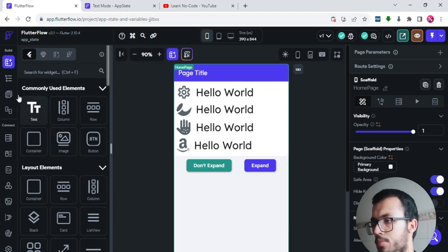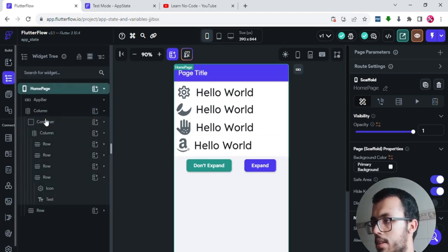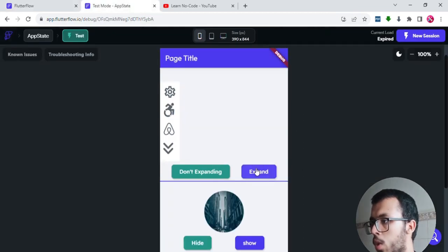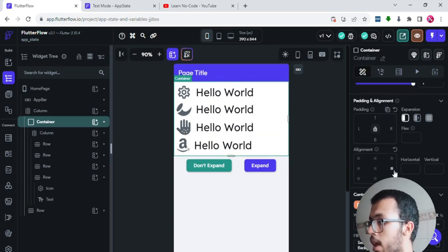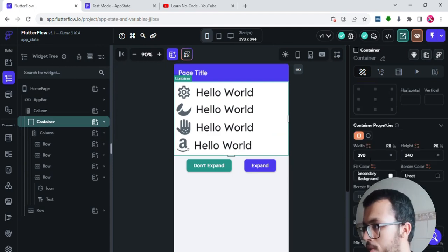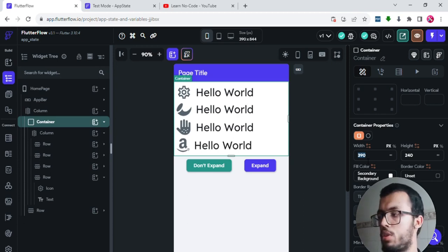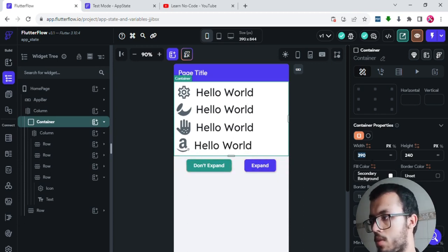Go back to the widget tree and select this container. As you see here, you need to think about what is changing when we click on this button. The only thing changing is the width of the container. So let's select that container and go to its width and find out what we can change. Here we have a static value, which means we have given that value and it's not going to change no matter what. But we want it to change if we click on these buttons.